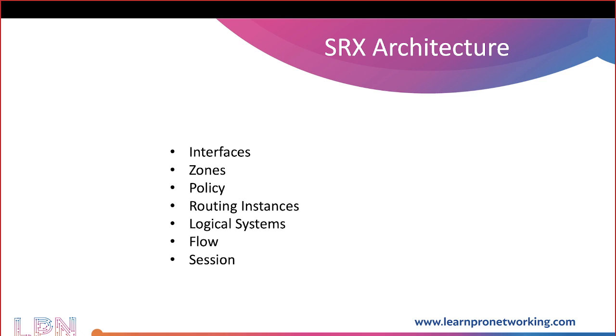So the working methodology is going to be identical across all of the platforms in Juniper, but the architecture will be different. It is not identical for all. We don't have something called zones in switches. Whereas in switches we have VLANs. Can we create VLANs over here? No, we cannot. You understand? Right. So the access layer VLANs, you cannot configure on your firewalls. It's not going to be happening at all.